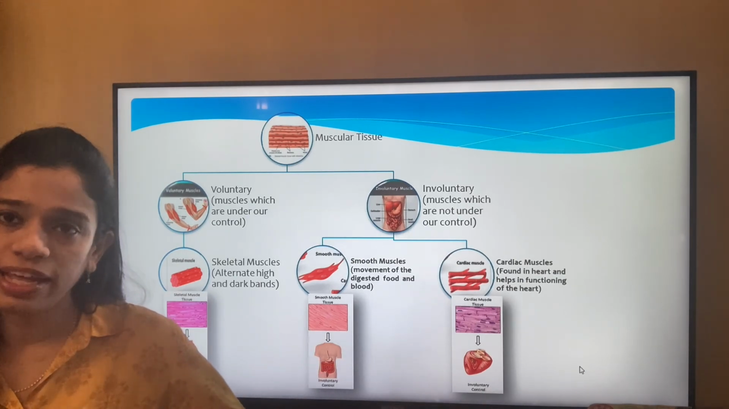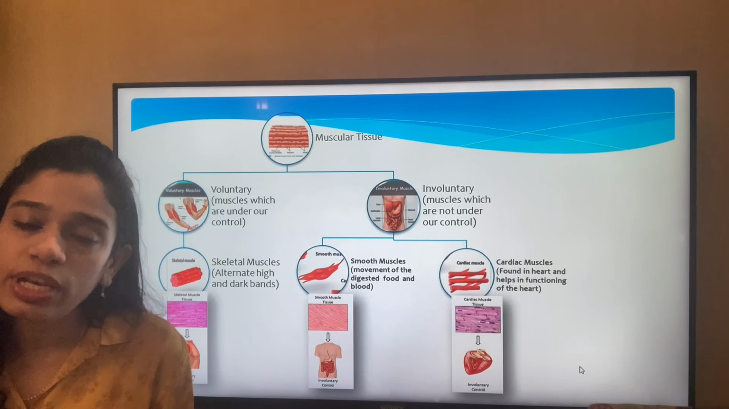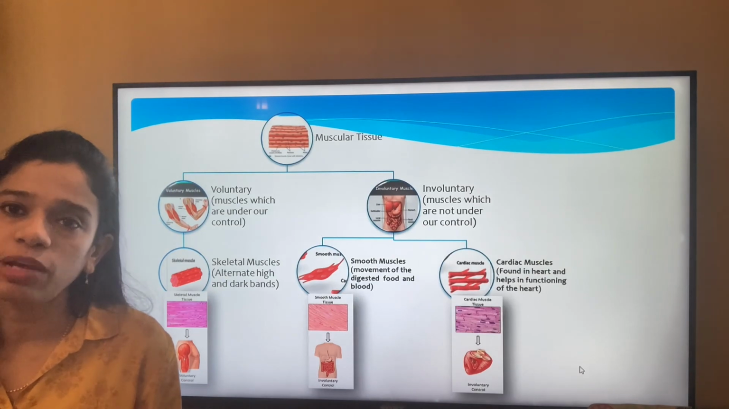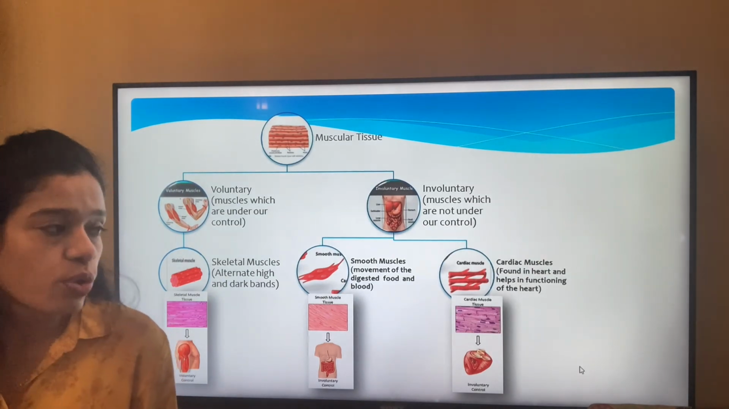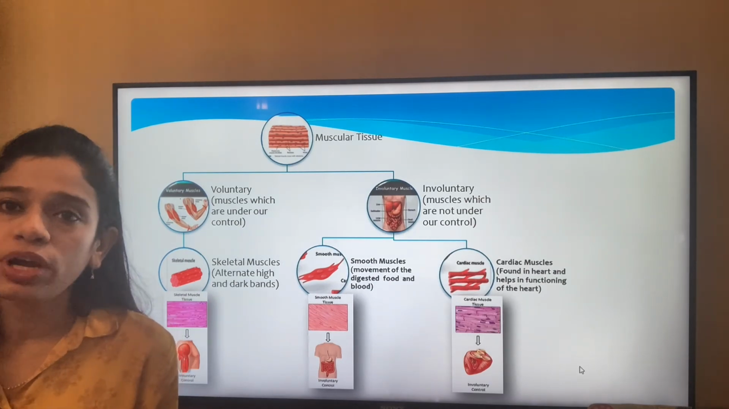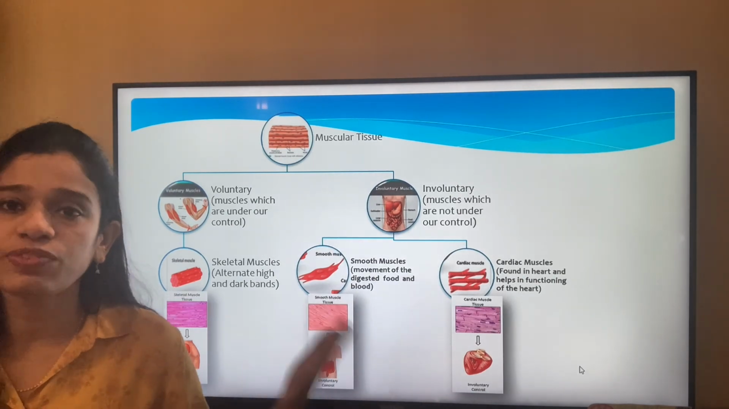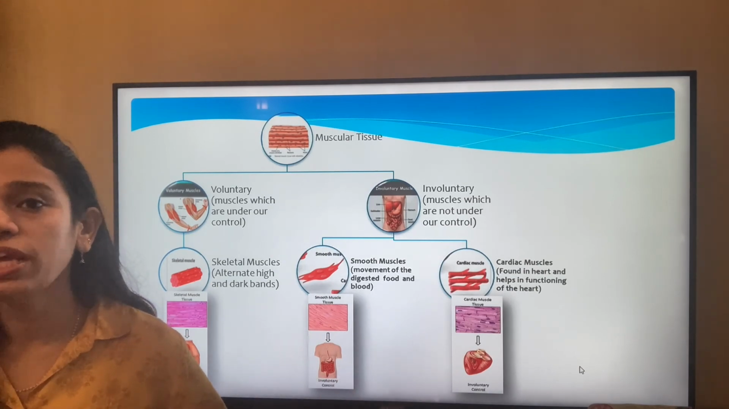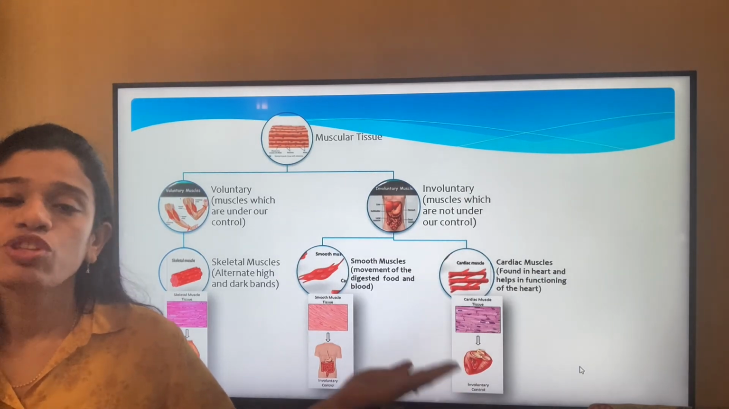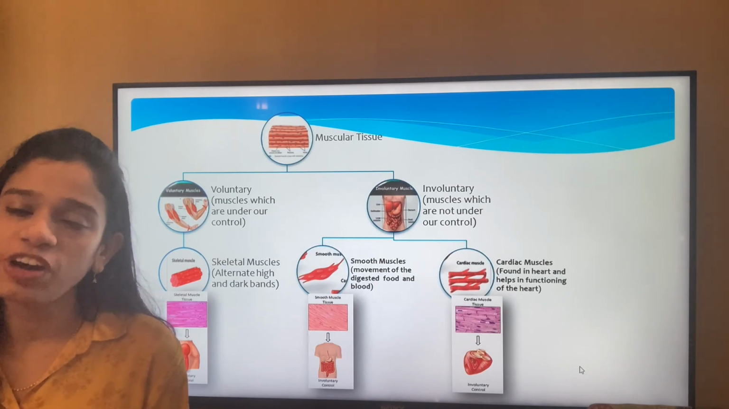And finally, the cardiac muscles. As the name suggests, this muscle is found only in the heart and nowhere else in the human body. So this is a very special type of muscle which keeps our heart going. It helps in the functioning of the heart. This muscle is very important, and it does not get regenerated, or the wear and tear cannot be rectified. So we should take proper care of this muscle, especially the cardiac muscle. We should maintain our heart properly and do all that is needed for its proper functioning.